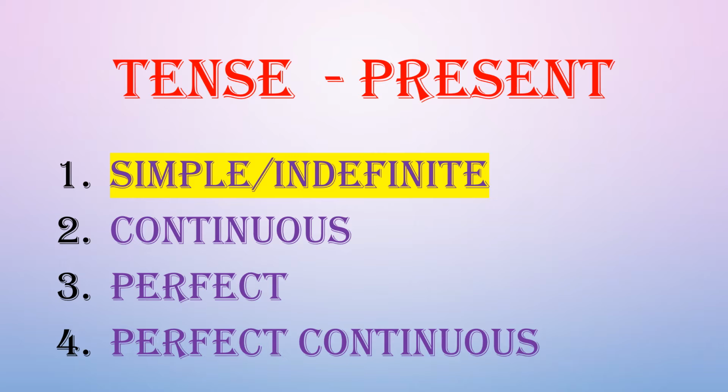First is present. It can be divided into four parts: first is simple or indefinite, present simple tense or present indefinite tense, then present continuous tense, present perfect tense, and last is present perfect continuous tense.